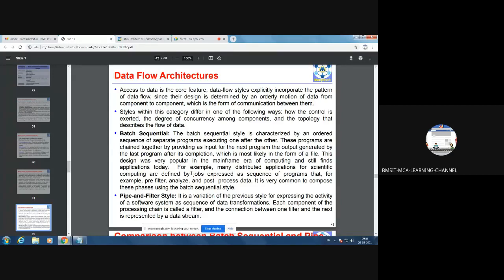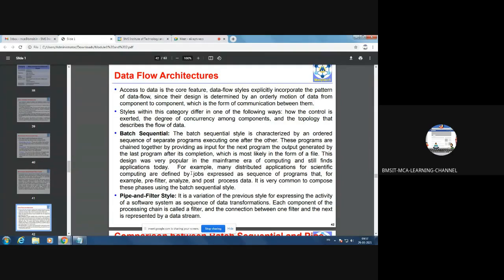Now under that, the first variant is batch sequential. Students, what is the meaning of batch sequential? There are two terms, batch and sequential. Batch means you are grouping together common jobs, hence you call it a batch. Batch systems always execute sequentially.